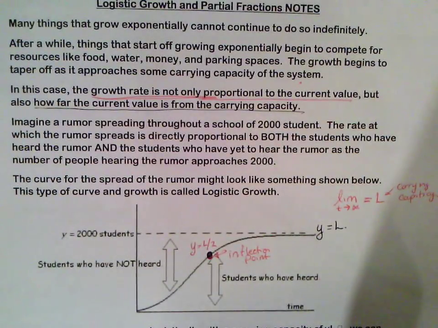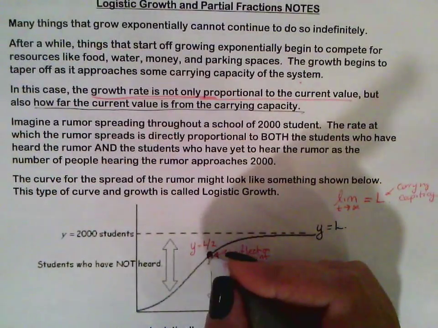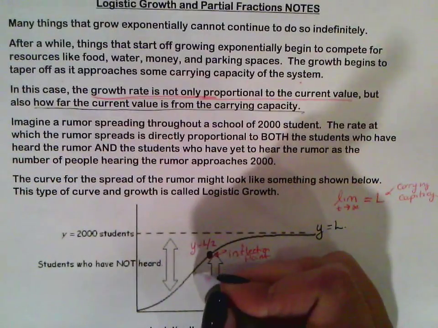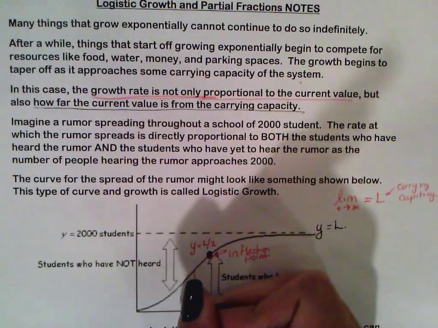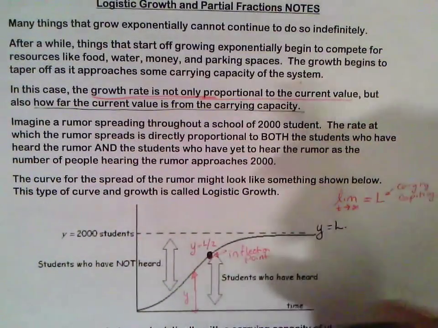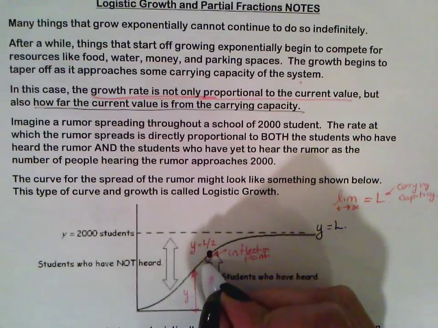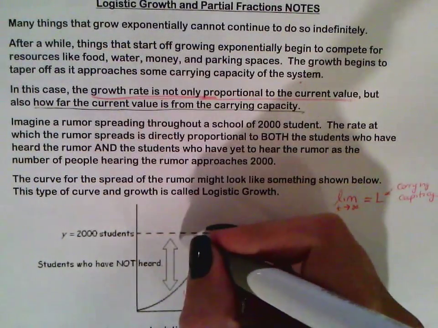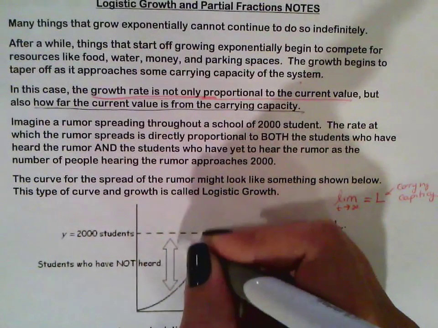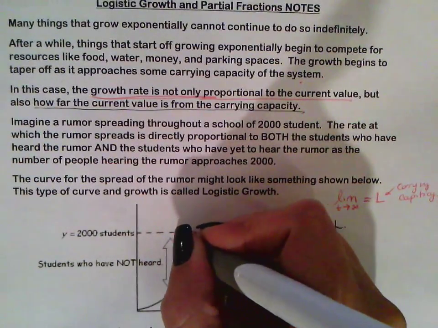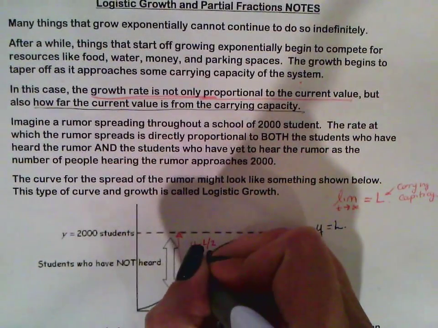Okay, so the thing is if you look at the graph right here, from here to here is your y portion of the graph. So at each one of these points, you're getting a y value, okay? But if you look at the graph from here to here, this is actually how close you are getting to your limit capacity. So it's your L.